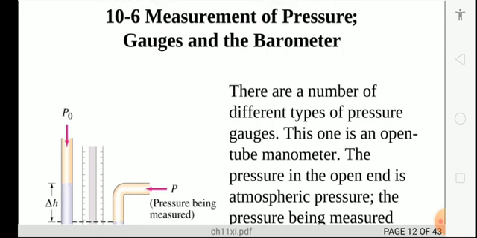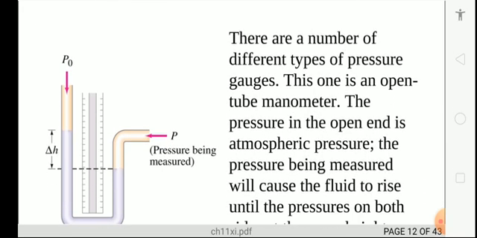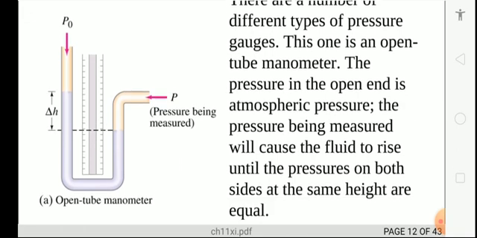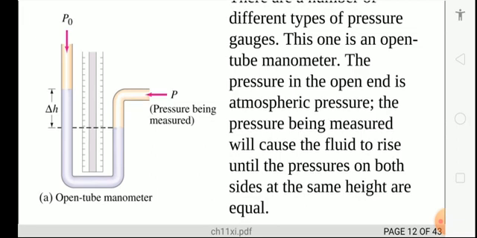Measurement of pressure: gauge and barometer. There are a number of different pressure gauges. This is the open tube manometer. The pressure at the open end is atmospheric pressure, and the pressure being measured causes the liquid to rise until the pressures at the same height are equal.